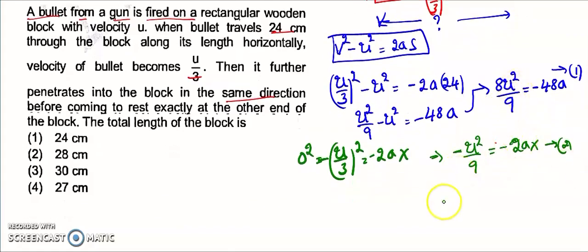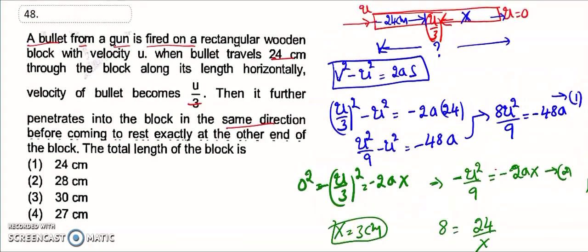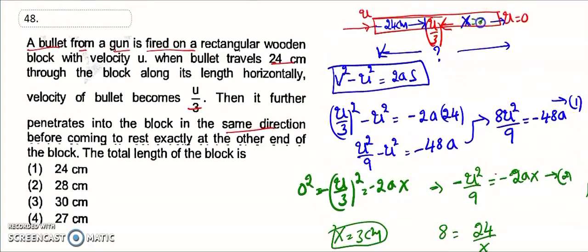Now 8 by 2a gets cancelled, giving 24 divided by x, so x is equal to 3 centimeters. Overall, 24 plus 3 is equal to 27 centimeters. That is option 4, the right answer for question 48.